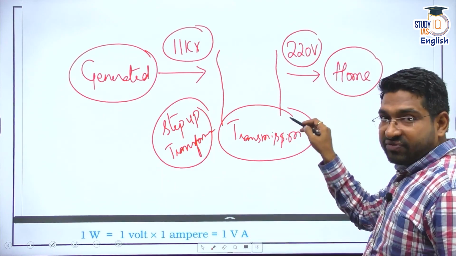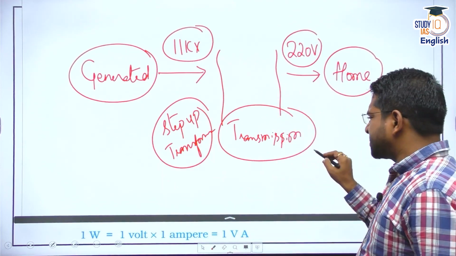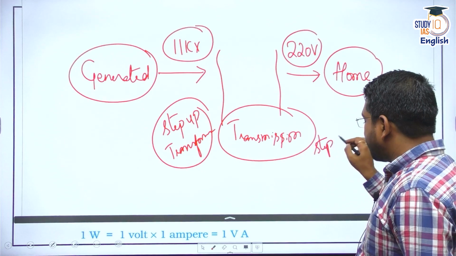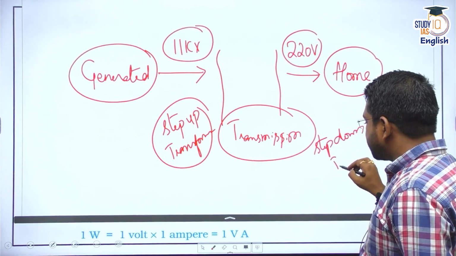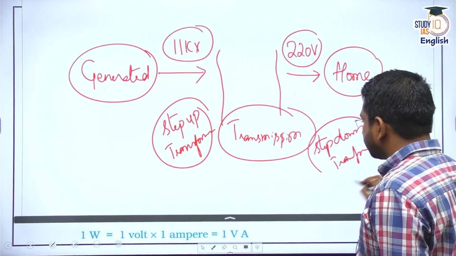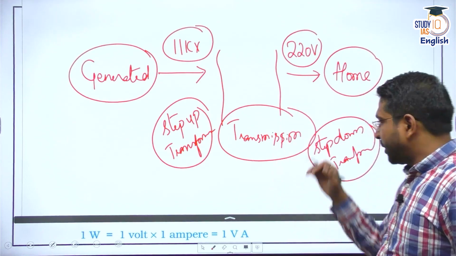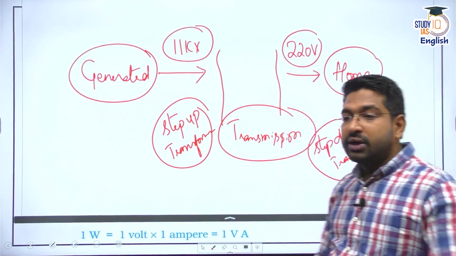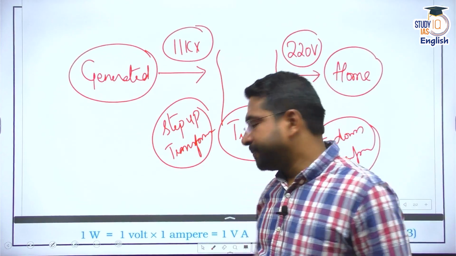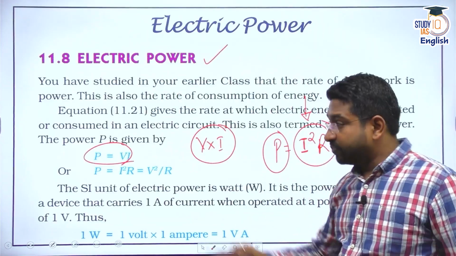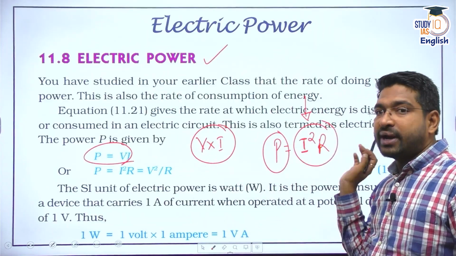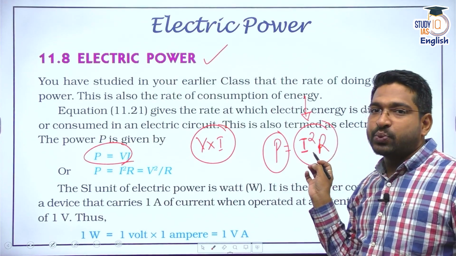And after it reaches the substation where it is being supplied, it would be stepped down. Step down transformers are the ones which reduce that voltage. It would be stepped down, and ultimately at your home, 220 volts would be provided. All right. Why? To reduce the power losses, of course. Power depends on I square R.